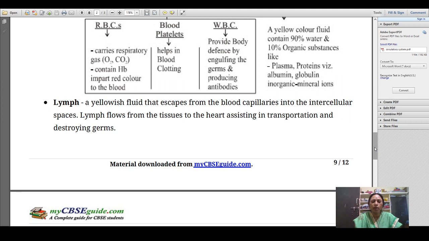Lymph flows from the tissues to the heart, assisting in transportation and destroying germs. That means the direction of the flow of lymph is from tissue to the heart. And what is the function? It helps in the transportation of various substances like proteins, etc. and it helps in destroying the germs.